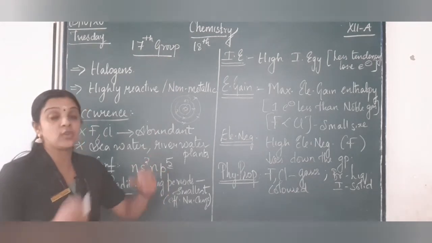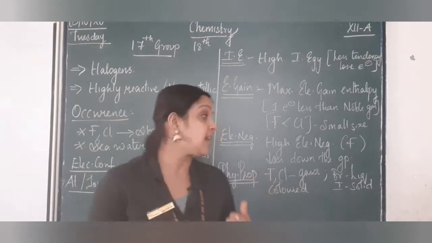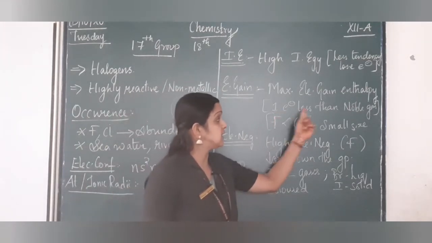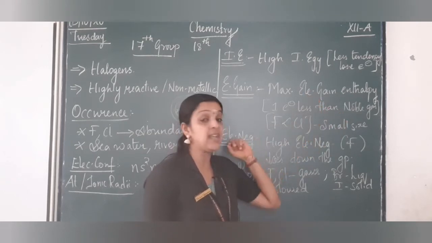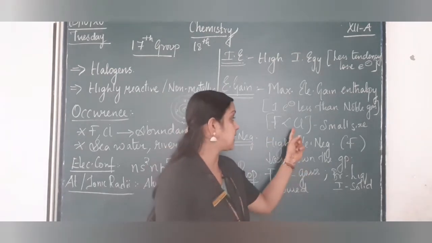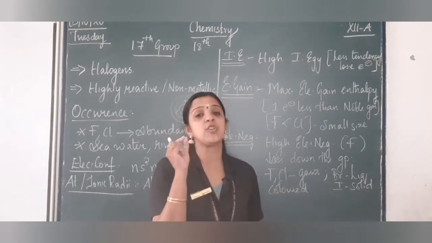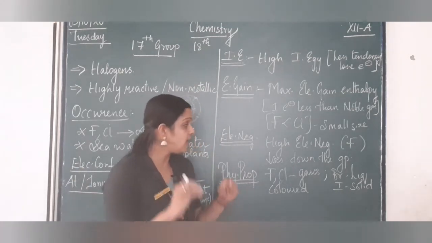So that one electron makes it more and more attracted to gain the electron. And this one electron less than the noble gas makes maximum electron gain enthalpy. In that, fluorine has less electron gain enthalpy when compared to chlorine, only because of its small size. Compared to chlorine, fluorine has a very small size.